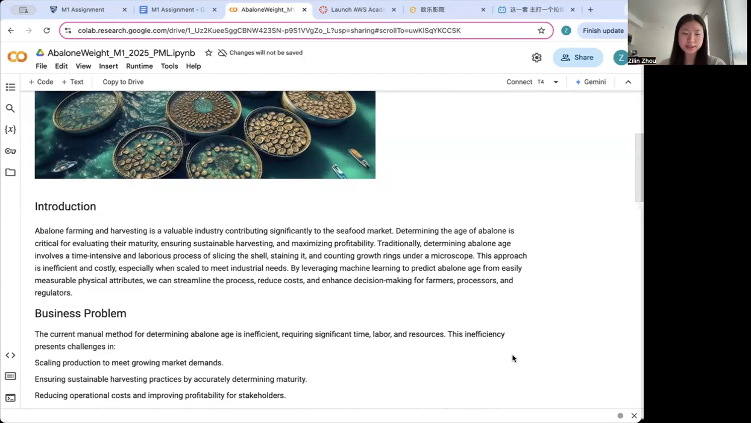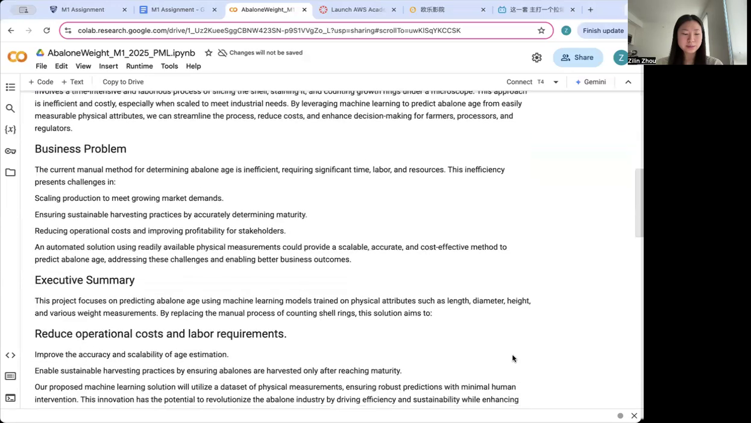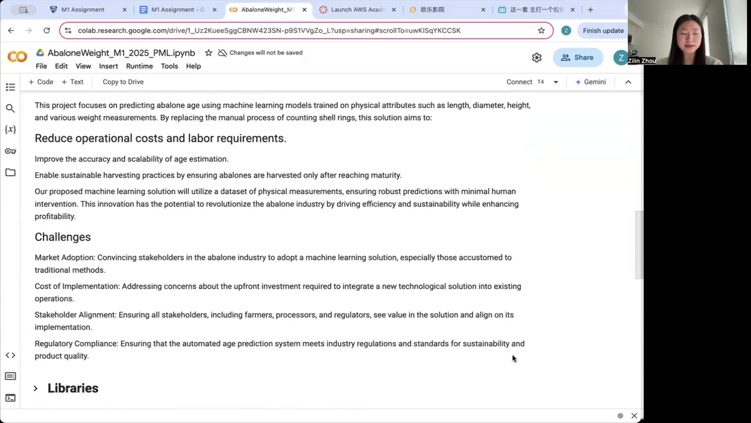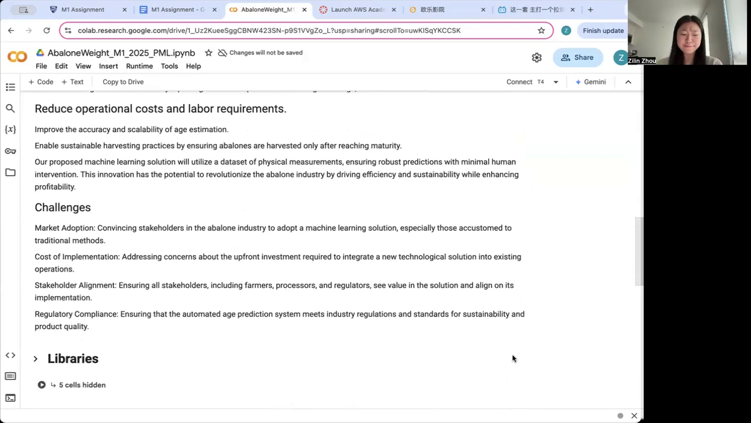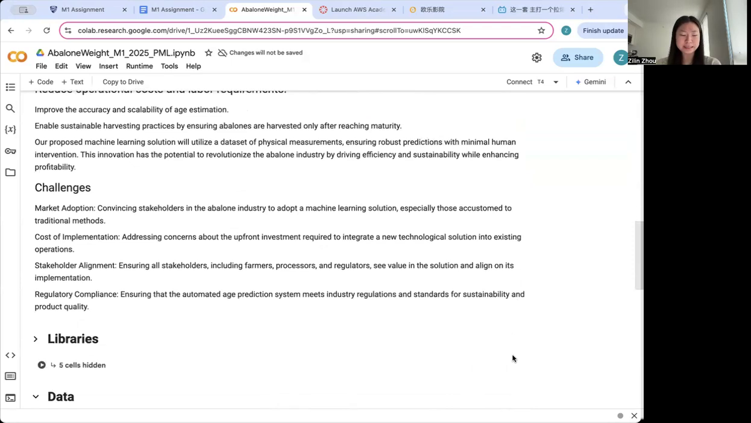Abalone age prediction is a crucial task in the seafood industry. Traditionally, the age of an abalone is determined by slicing its shell and counting the growth rings under a microscope. However, this process is labor-intensive and time-consuming. Machine learning offers an efficient alternative by predicting the age of abalone based on measurable physical attributes. This approach can save time, reduce costs, and improve decision making for abalone farmers and seafood businesses.